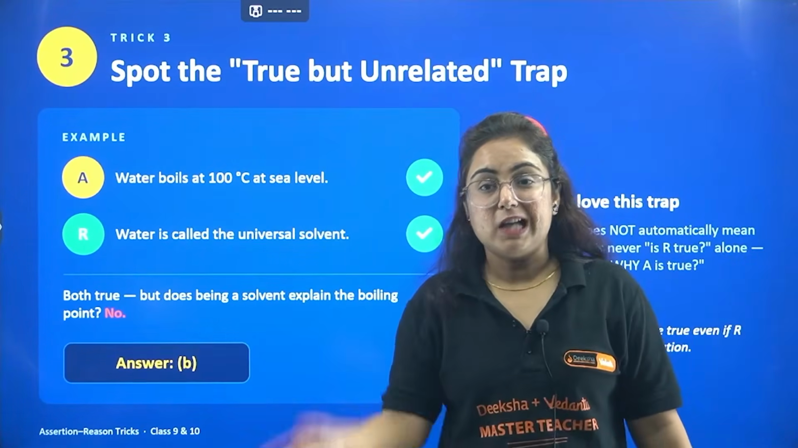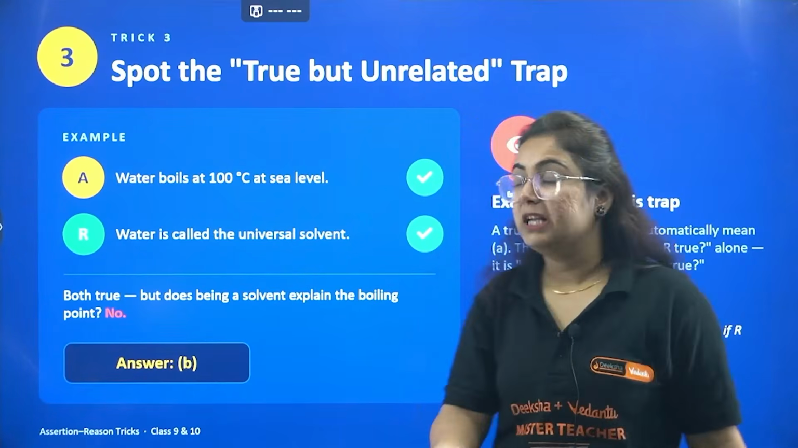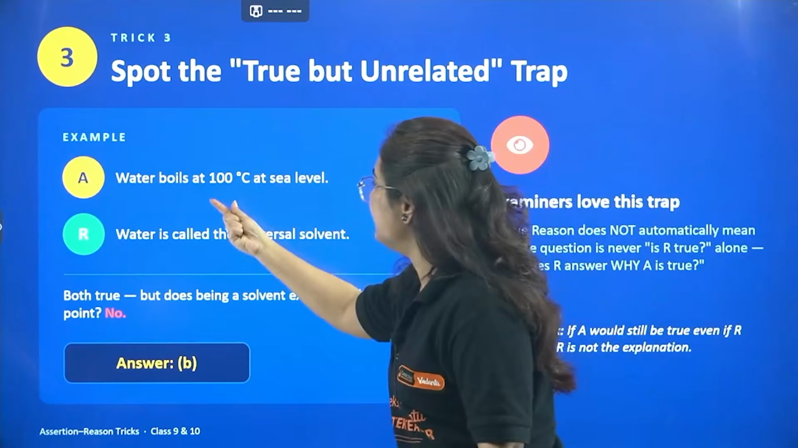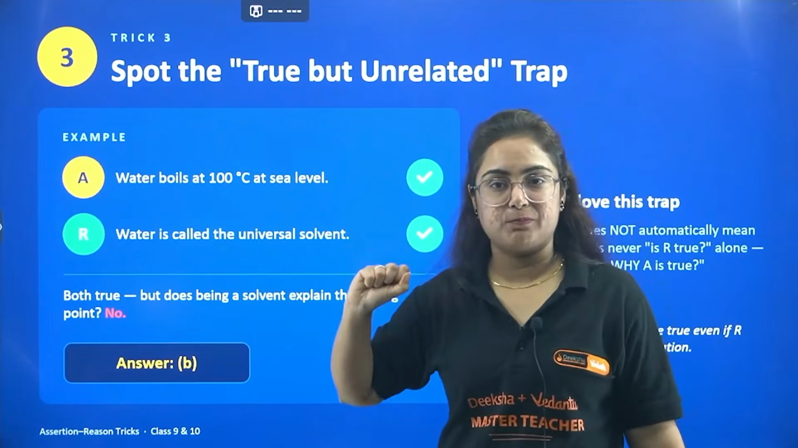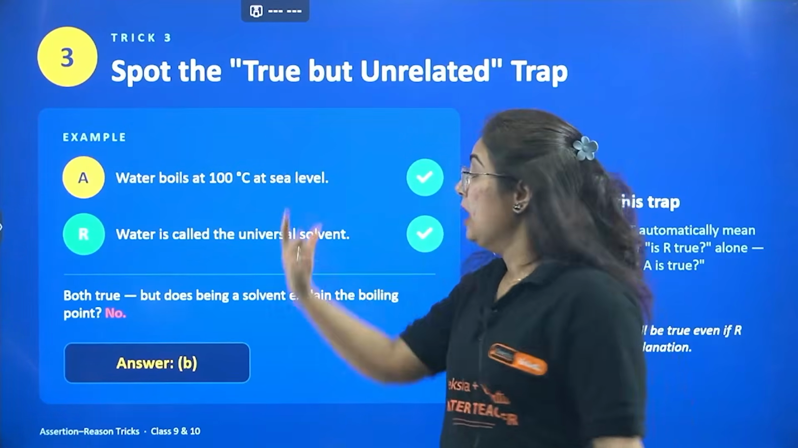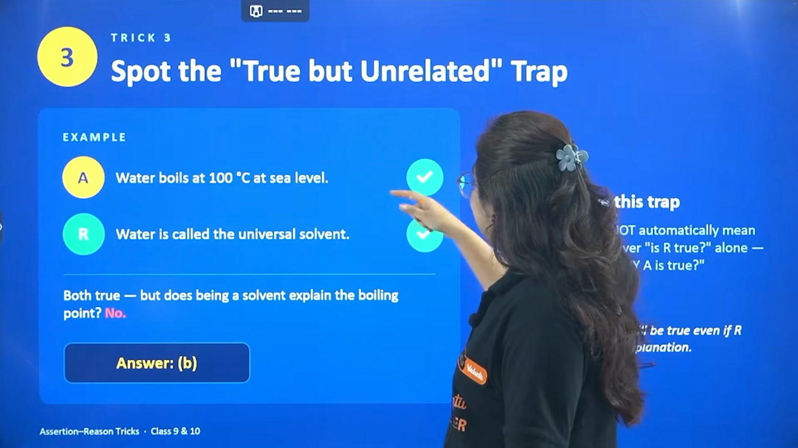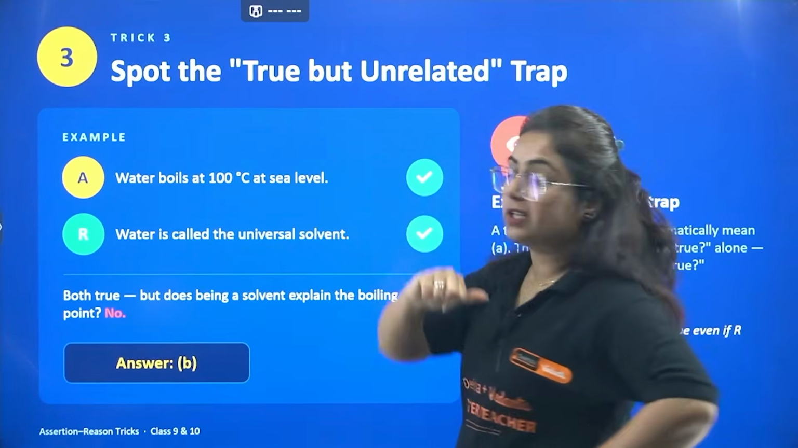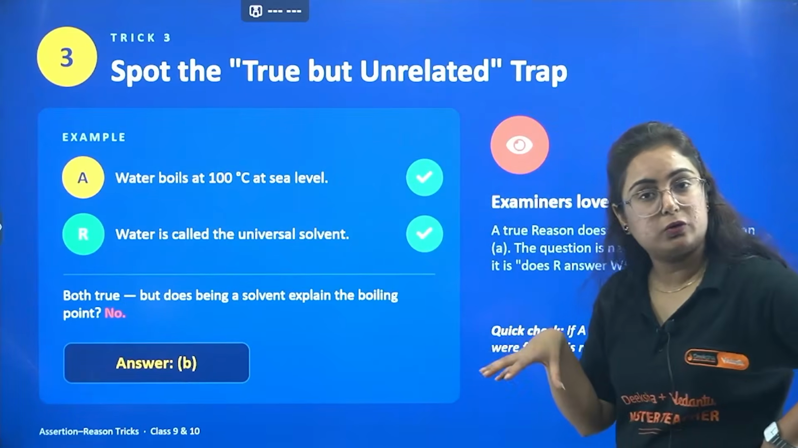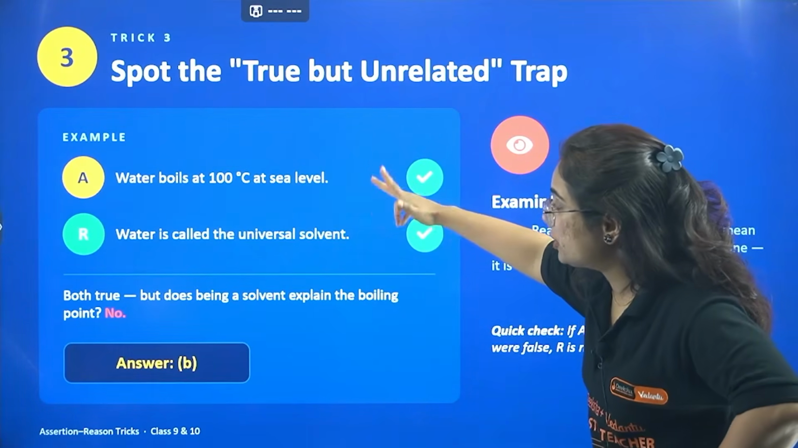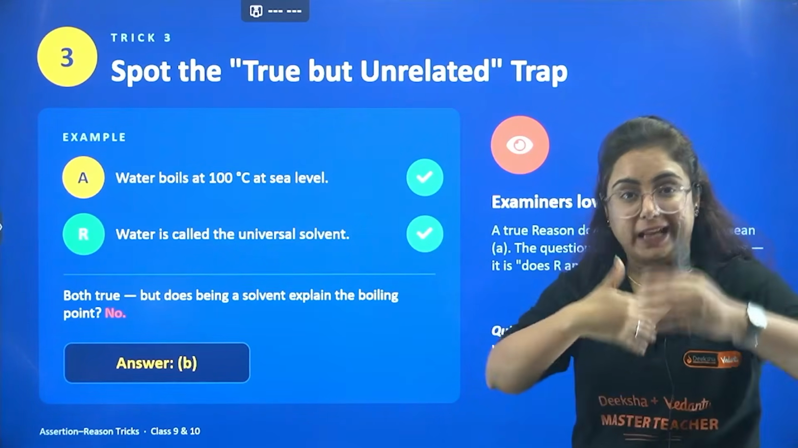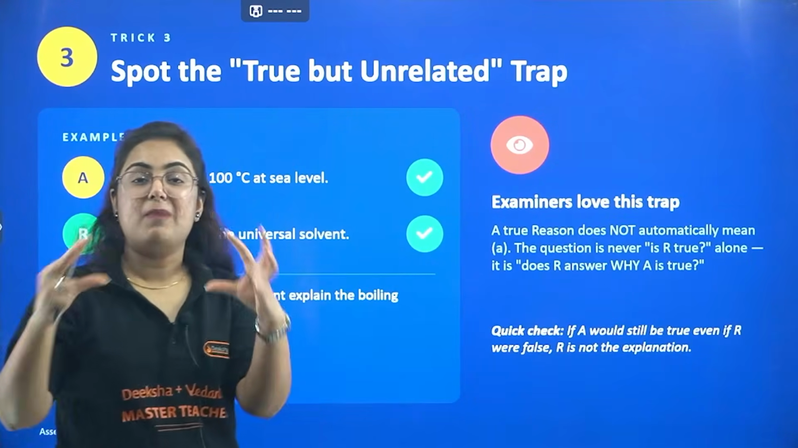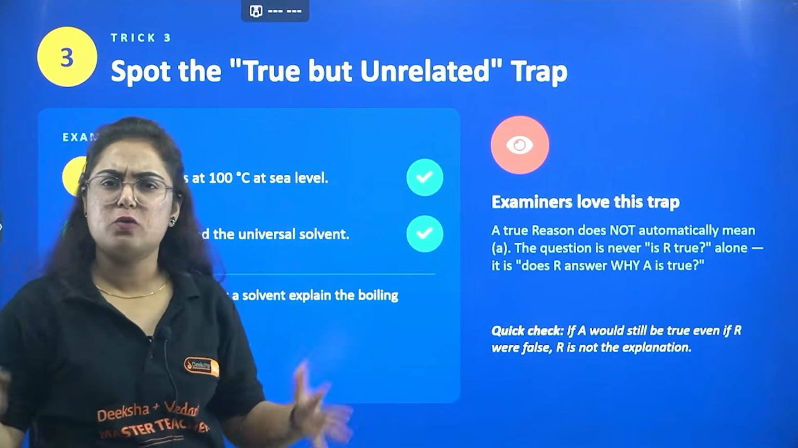Now spot the true but related trap. This is actually the trap. The type of question can be: water boils at 100 degrees at sea level. Okay, this is true. Water is called the universal solvent. This is also true, and both the statements are talking about water. So whenever we are solving it in a little hurry, you will obviously mark A as correct, that both are true and R explains A.